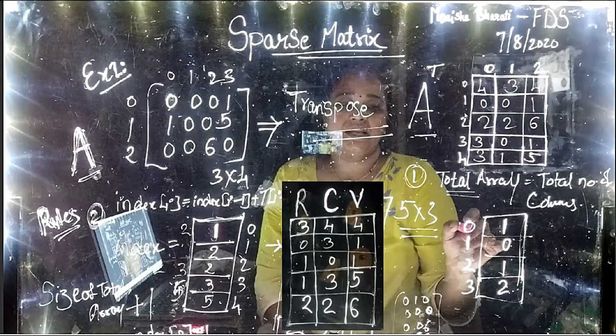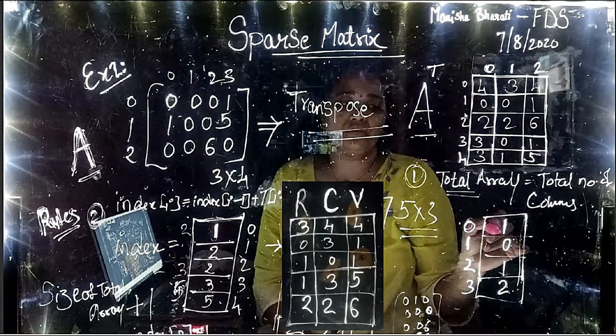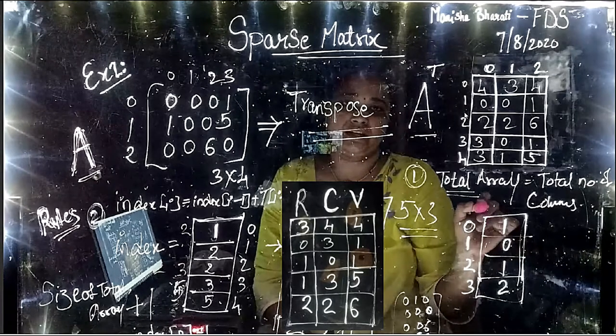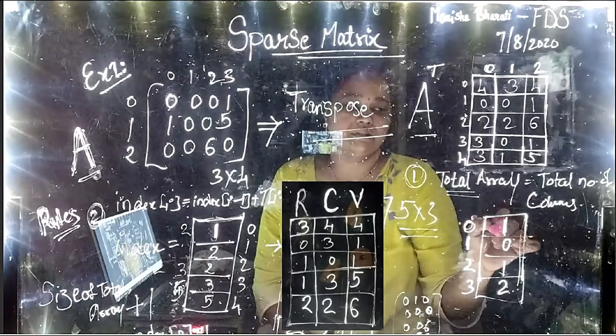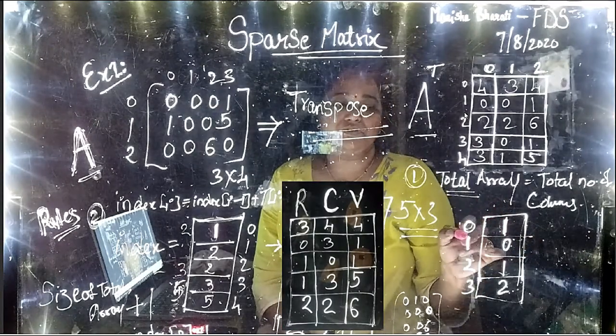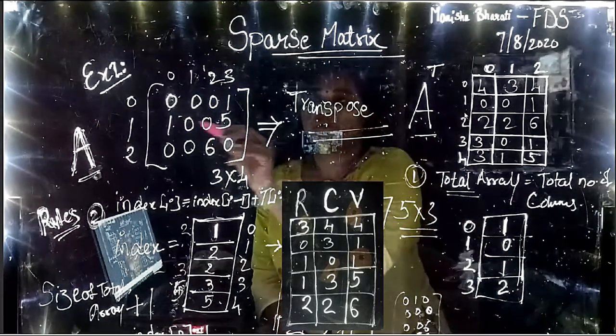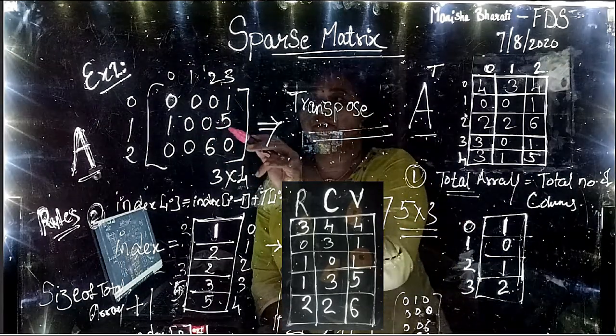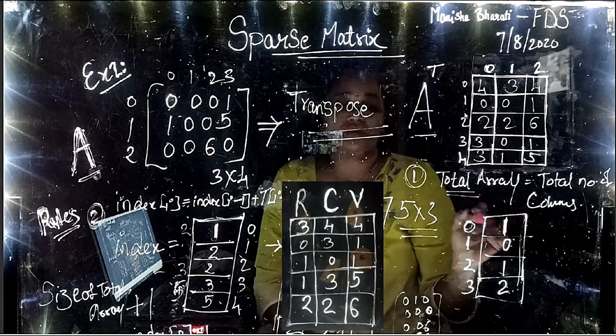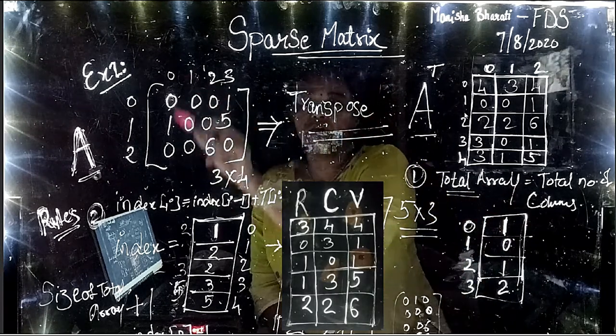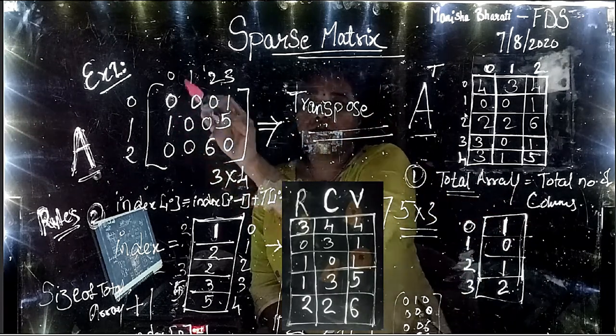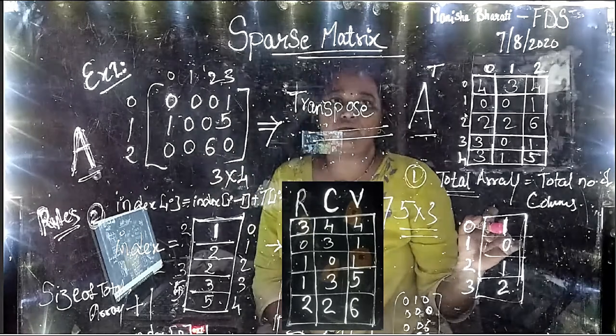See, in the 0th row, how many non-zero elements are there? 1. So we need to write 1 here. Okay. And in the first row, how many? These are the total number of columns. So in the first column, how many non-zero elements are there? 1. So we have to write 1 here.